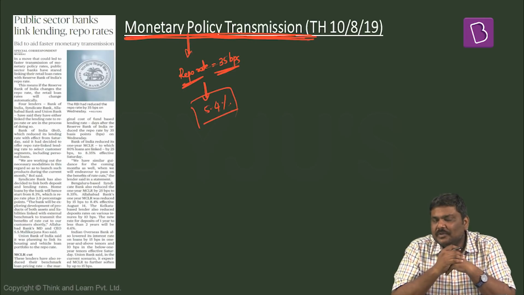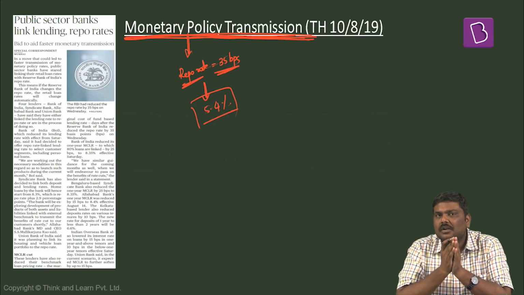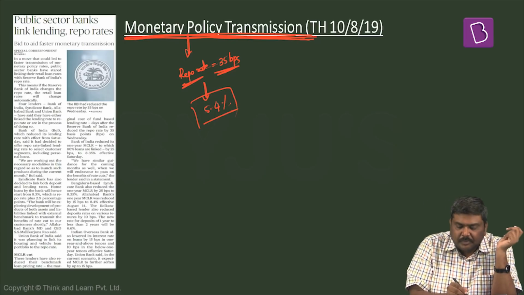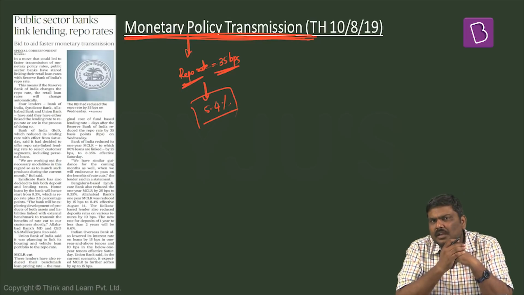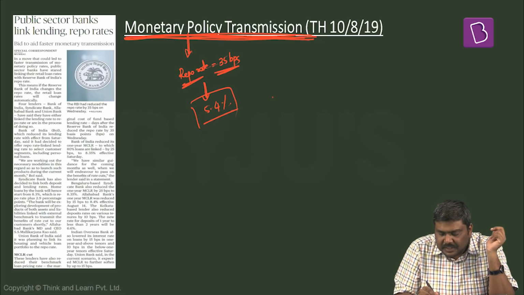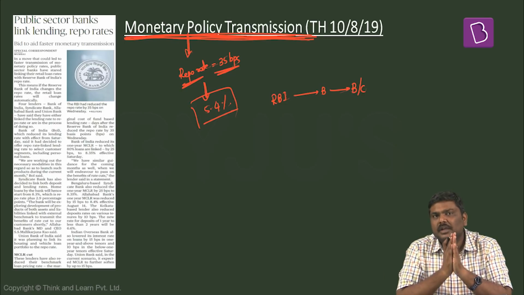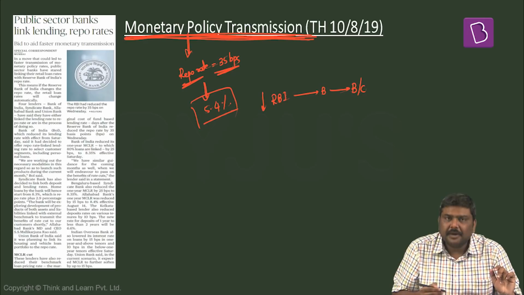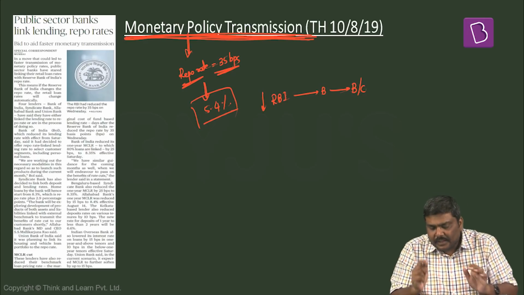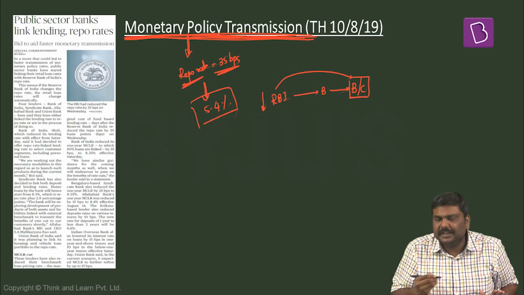Now, after this announcement was made, RBI Governor basically stated that it is time for the banks to have a better or an efficient monetary policy transmission. Now, what is the meaning of monetary policy transmission? Now, basic concept is the RBI will lend to banks and banks will lend to borrowers or customers in the market. If RBI reduces the repo rate, in what way this particular rate cut will be transmitted to the borrowers in the market?